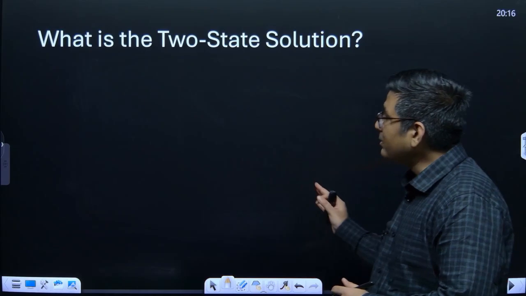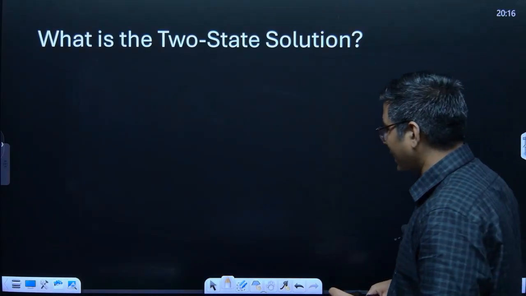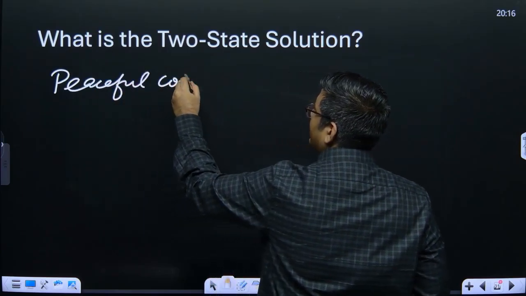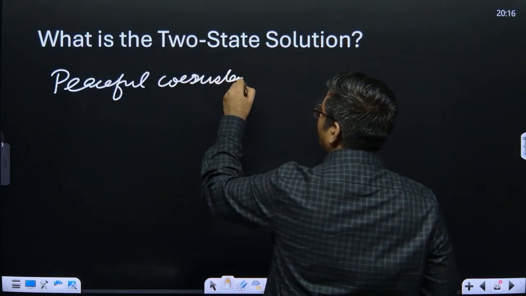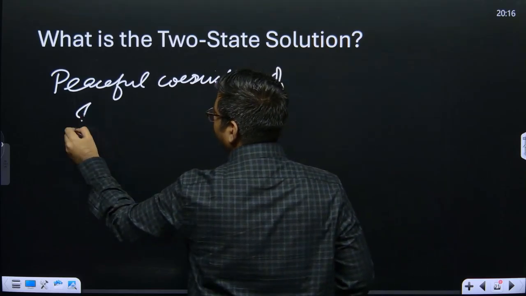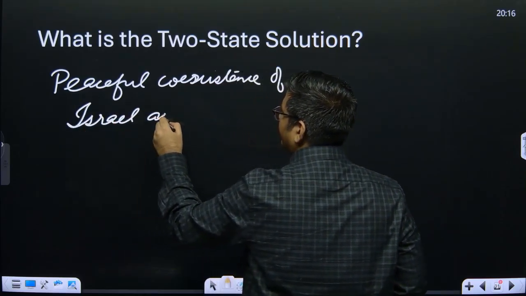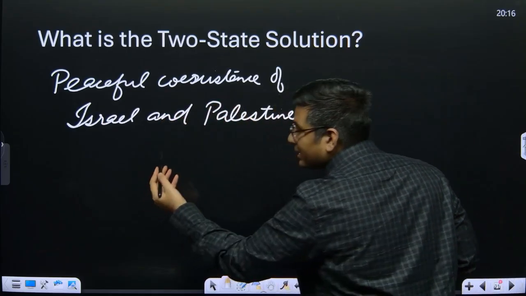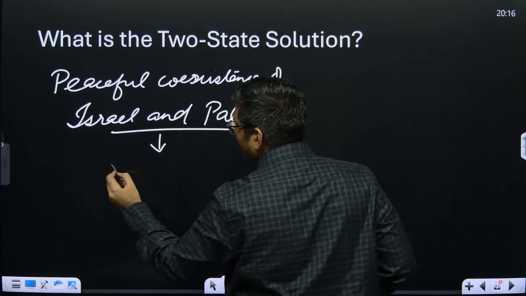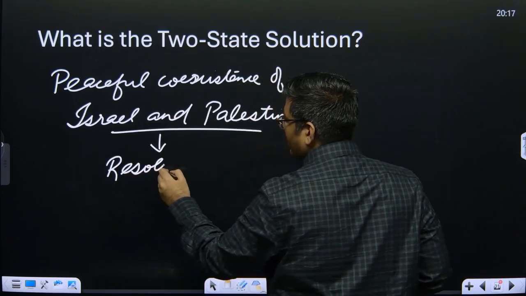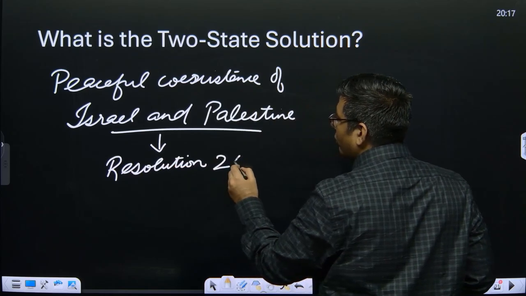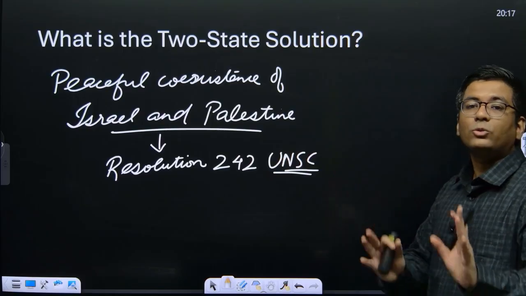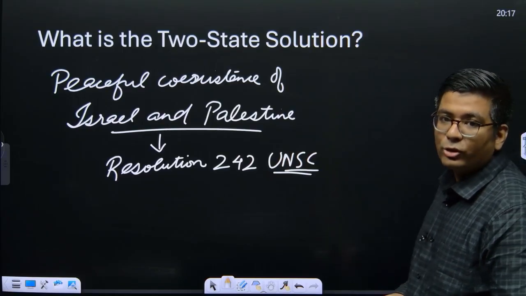Okay, so now with respect to the two-state solution, this is exactly what they say, that there should be peaceful coexistence of Israel and Palestine. Okay, but this peaceful coexistence is based upon Resolution 242 of the United Nations Security Council, and based upon this we are again going back to the same borders which were there in the initial solution of the United Nations.